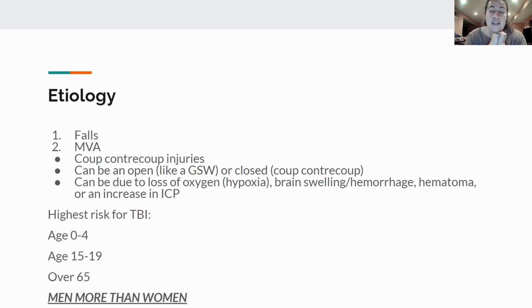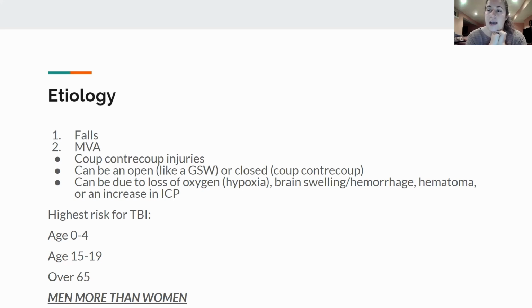Teenagers aged 15 to 19, because their prefrontal cortex is not developed yet, are making a lot of dumb, irrational decisions, such as, you know, "I can totally make that jump with my snowboard." They can't do it, or they're doing something irrational with driving because they just got their license. Again, motor vehicle accidents. And then any geriatric individual over the age of 65 is more at risk of a traumatic brain injury, and the main cause is going to be falls for those individuals.